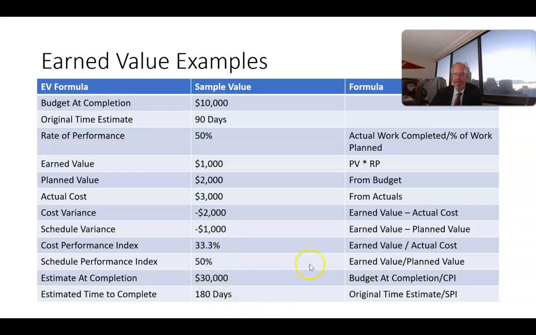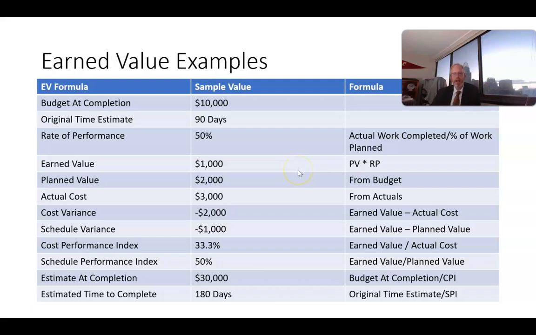Now the schedule variance, okay, for that we're looking at the earned value minus the planned value. So there again we say, well, we had planned schedule-wise to have $2,000 worth of work completed at this time. We only have $1,000, so our schedule variance is negative $1,000. Both of these numbers are negative to indicate that we are behind on cost and behind on schedule. In other words, we have a cost overrun and we have a schedule overrun, so those are negative. If it just happens that we're ahead of schedule and we're doing better than expected on budget, then these two numbers would be positive.